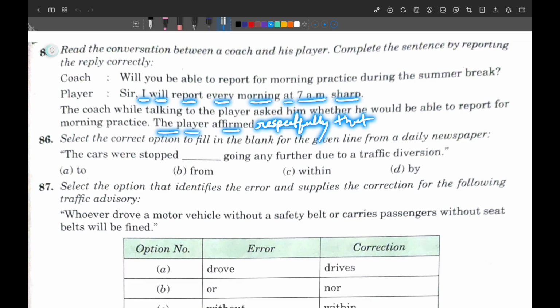Got it? The player affirmed respectfully that he would report every morning at 7 a.m. sharp. Why am I using he in place of I? Because it is a first person pronoun, it must be changed according to the subject, and the subject is a boy, he, and that is why the word he will be used. And it is from past, as the word affirmed is used, so will is converted according to the tense, and it must be would.